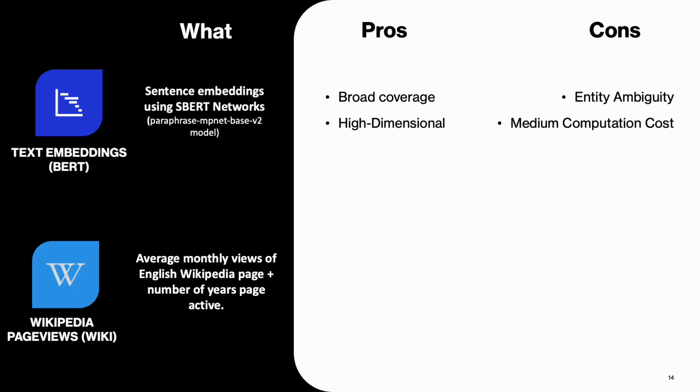Finally, we look at the average number of monthly views on the English Wikipedia for our last proxy. Here we have precise entities, because there is a one-to-one link between a Wikidata item and a Wikipedia page. Also, although to some extent present in the other proxies, Wikipedia gives us the most potential for cross-cultural information. Again, we have to consider a medium to low computation cost.